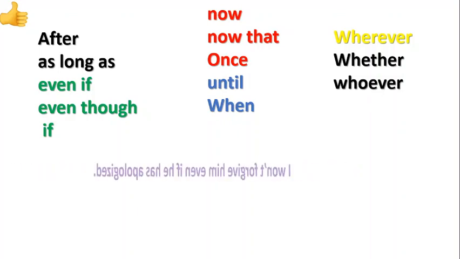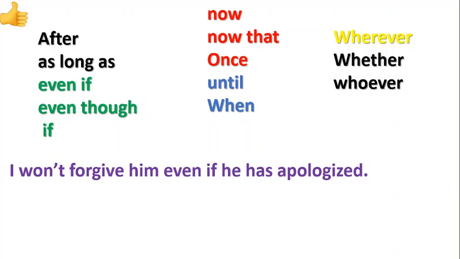So having seen this, let's see some sentence examples that will help us to decipher the topic. Look at this sentence now: I won't forgive him even if he has apologized. Do you spot a subordinate conjunction there? Yes, even if. So the part of the sentence that comes immediately after even if makes up the subordinate clause. It cannot stand on its own. Even if he has apologized, can it stand? No. But I won't forgive him, can it stand? Yes.